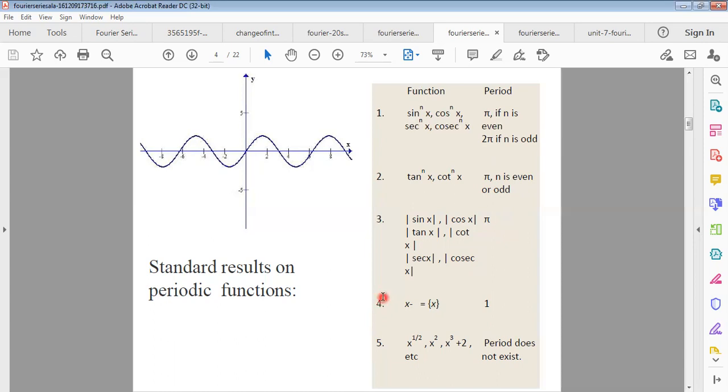For another part, there is a special kind of integer function, and functions like x to the power half, x square, x cube plus 2 are not periodic functions. Remember it. This is why a period does not exist for these functions. For the integer function, 1 will be the period.